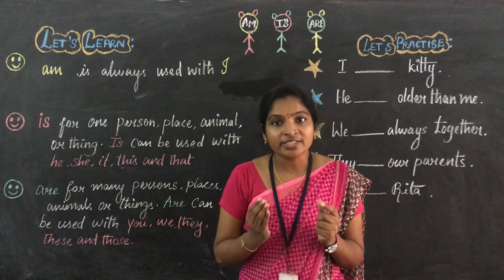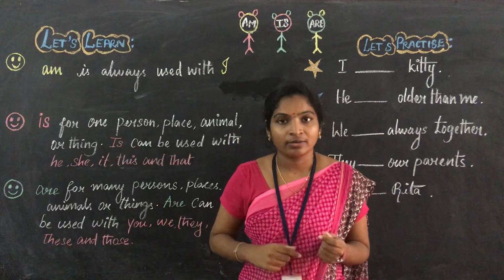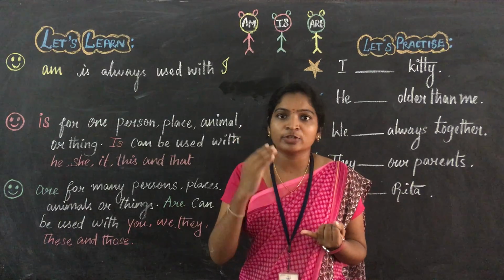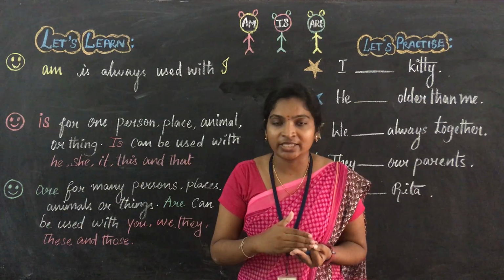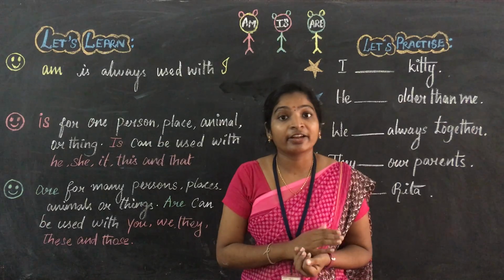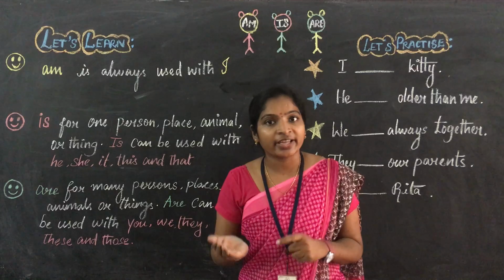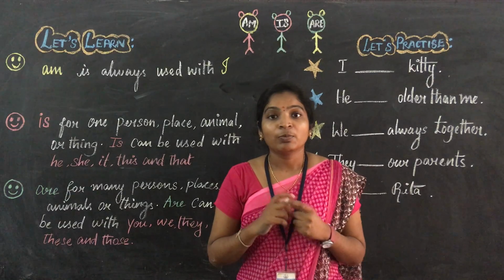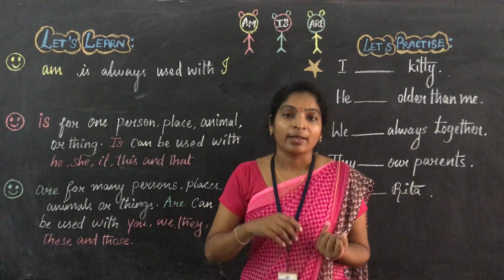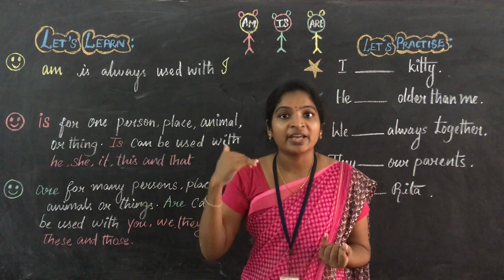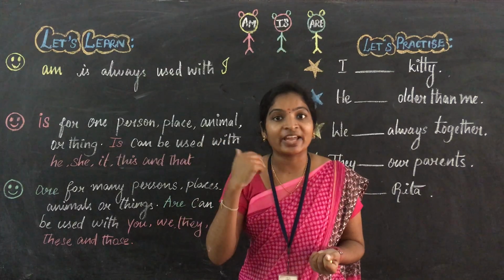First, singular is nothing but it refers to only one. Maybe a person, it refers to only one person or one place or one thing. That is the singular. And come to the next, the plural. Plural is nothing but it refers to more than one. Maybe many places, many persons or many things. That is the plural. More than one.